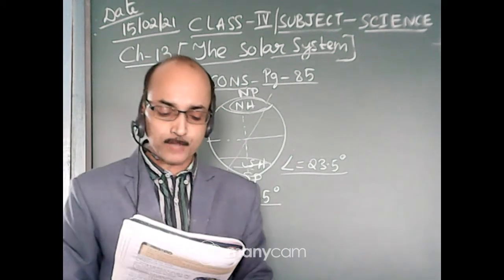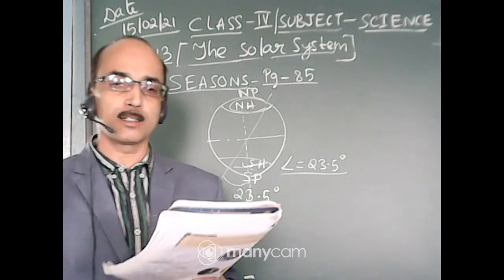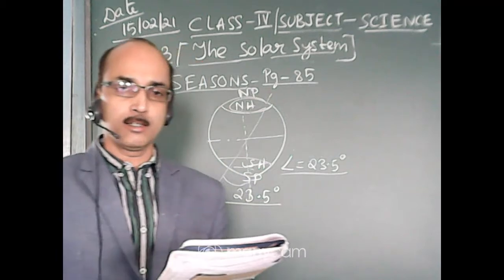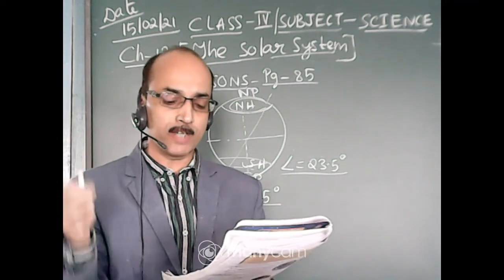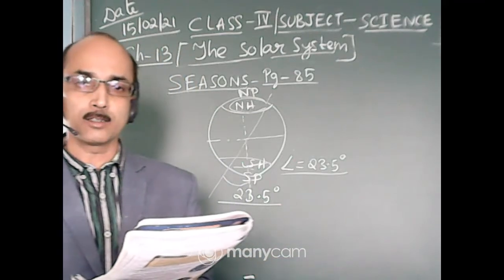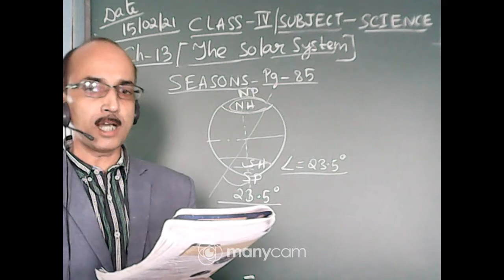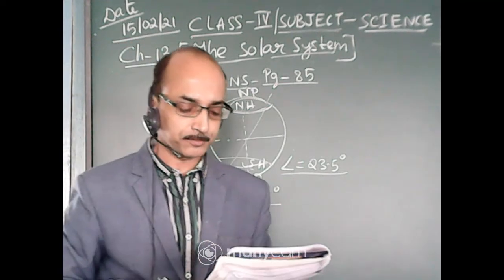This is summer. At the same time, the other hemisphere that is away from the sun, not towards the sun, will get the slanting rays and it will be cooler. So the days are shorter and the nights will be longer. So this is the winter season for that hemisphere.